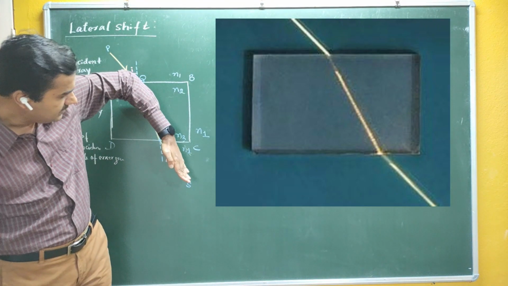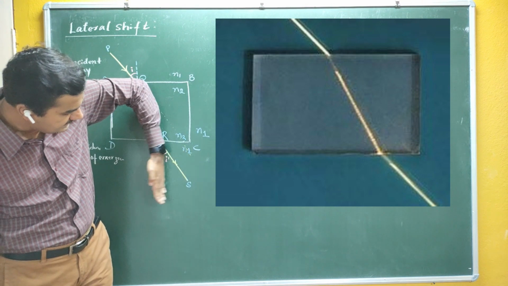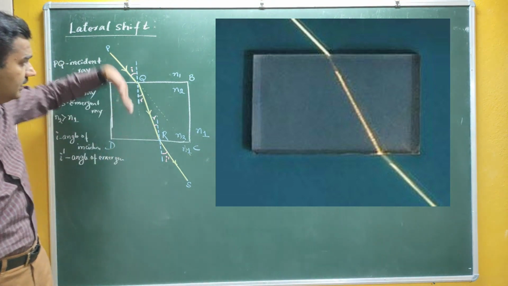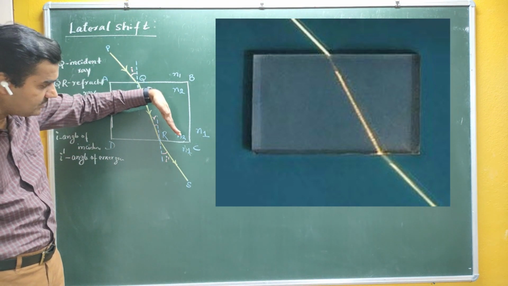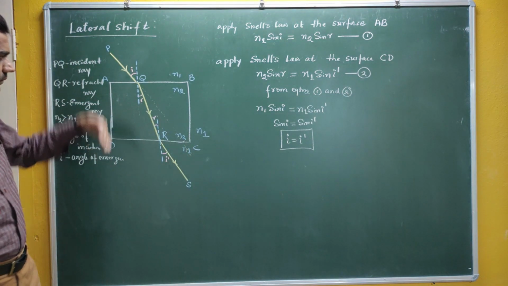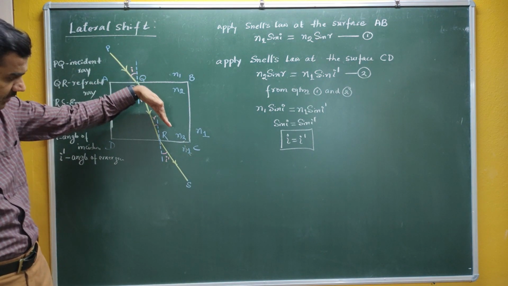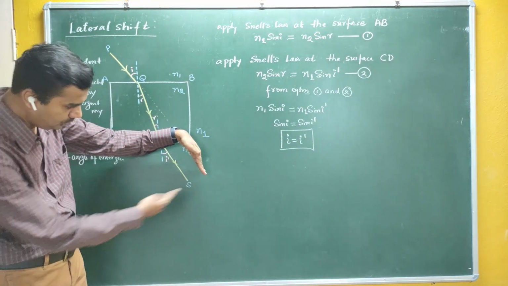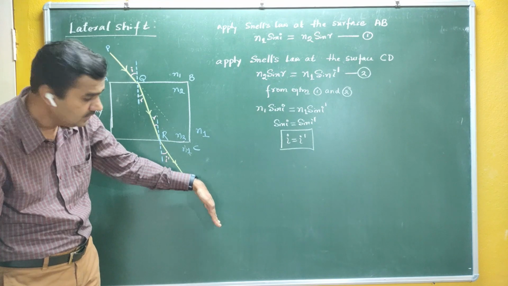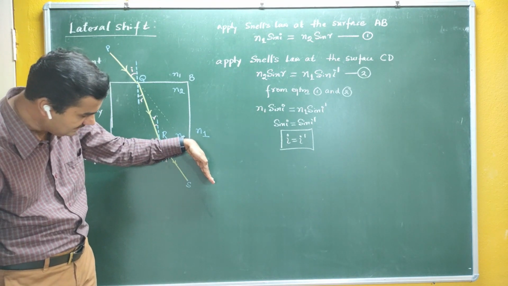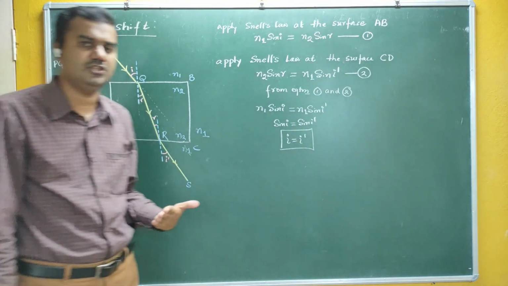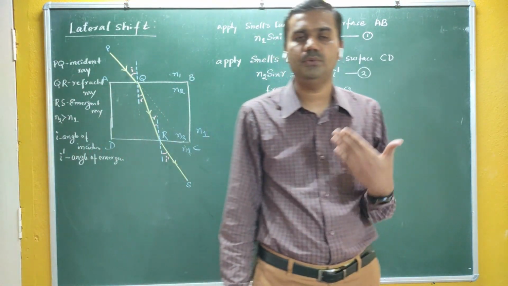What is meant by deviated? If the light changes its direction, then it is deviation. But in this case, light has not changed its direction. Simply it is shifted. Instead of moving in this particular direction, it is moving in the southeast direction. Still it is moving in the southeast direction only, but slowly it is shifted here. Therefore, it is not deviation. This is called shift.